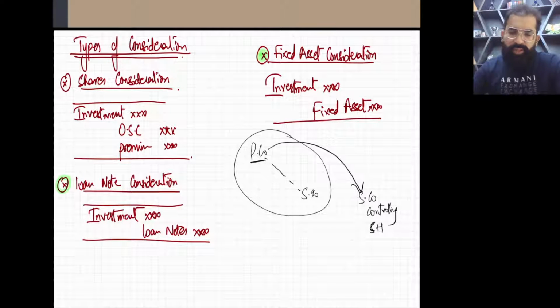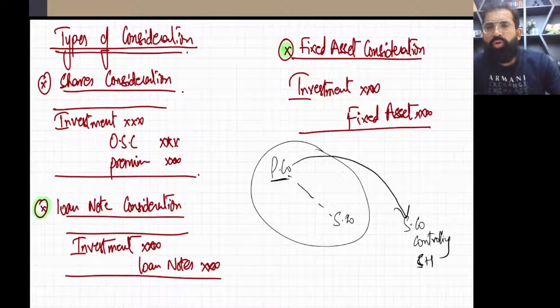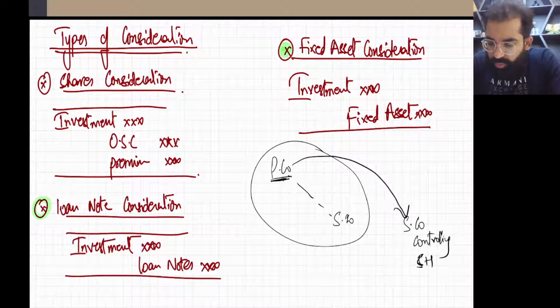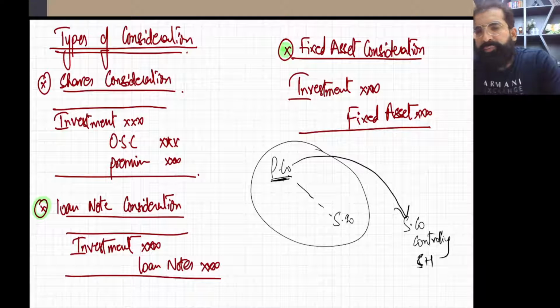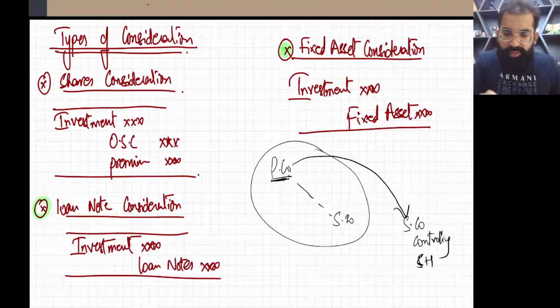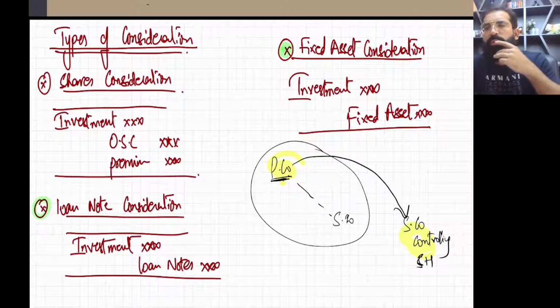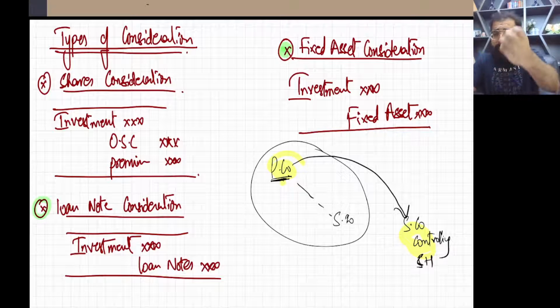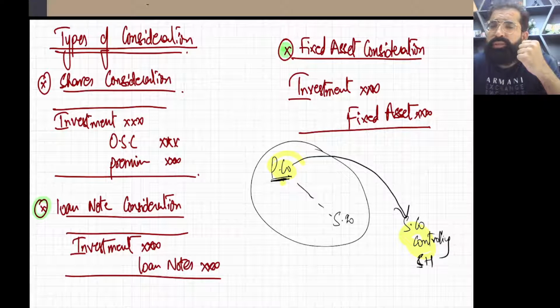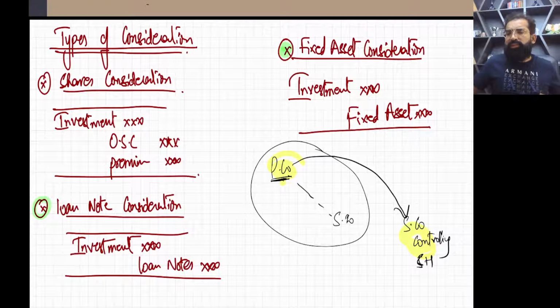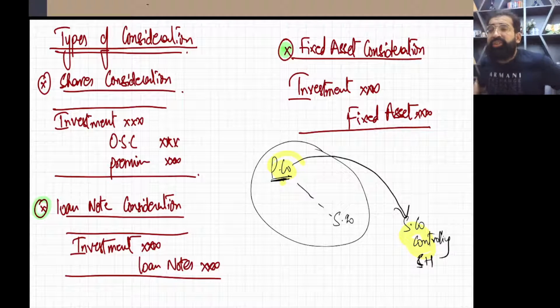Now students, first we are starting with types of consideration. You all know, when a parent company wants to take over S company, the subsidiary company, they go to the subsidiary company's controlling shareholders and the parent company makes a deal with them. So when the parent company buys shares from the S company's controlling shareholders, the parent company in return gives some consideration. The first and very famous consideration is cash consideration.